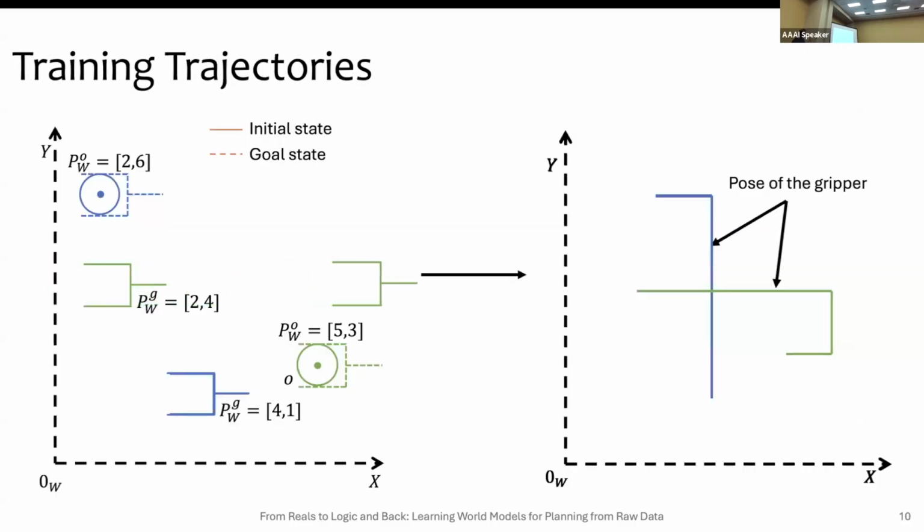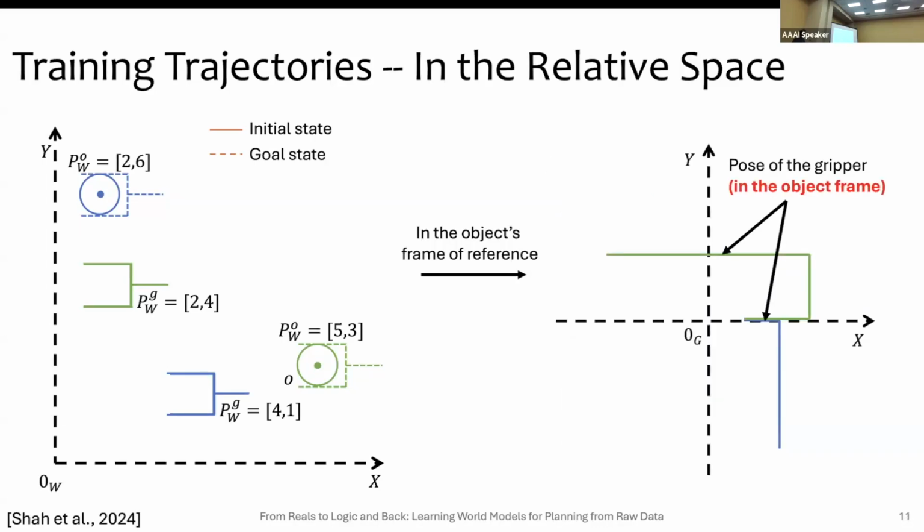So here is one of the demonstrations where the gripper is picking up an object. If I have the gripper at different locations and the object at different locations, I don't really get any information from the trajectories. But if I put these trajectories in the relative frame of the object itself, now I have something informative.